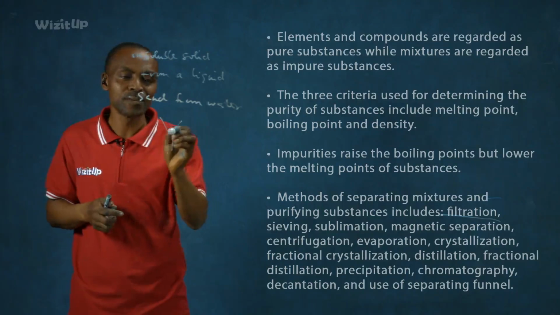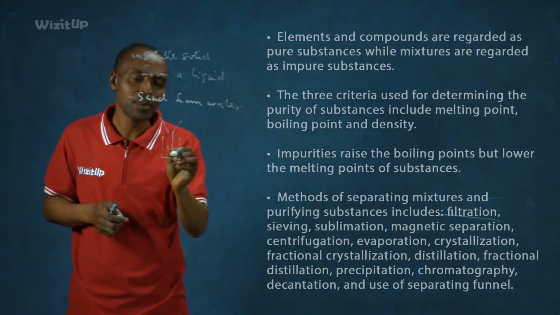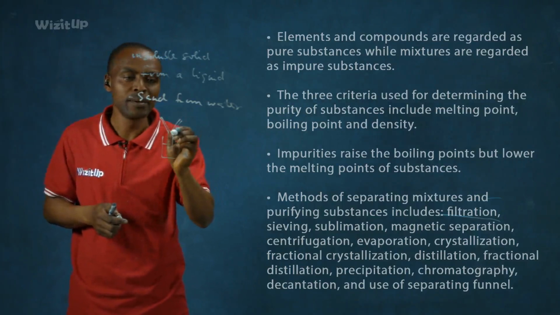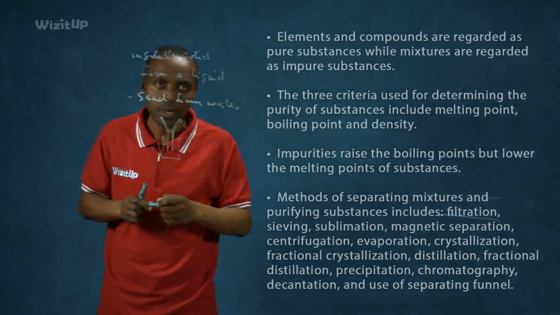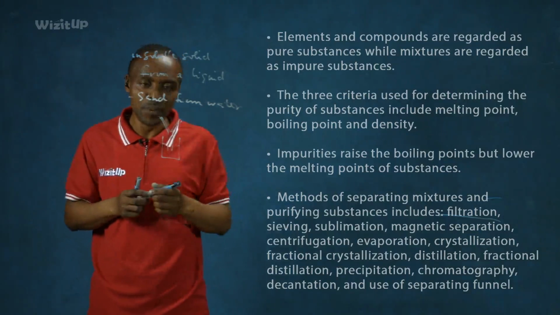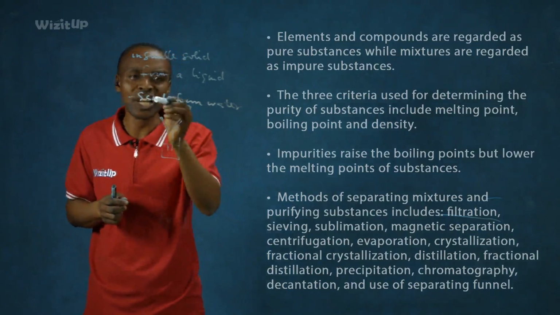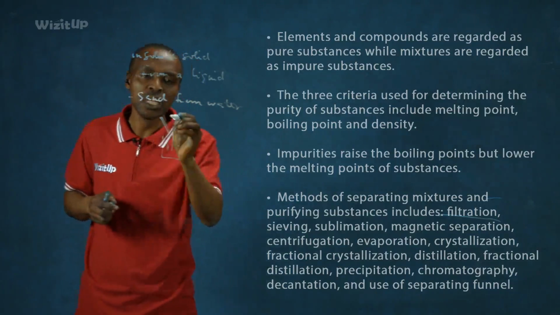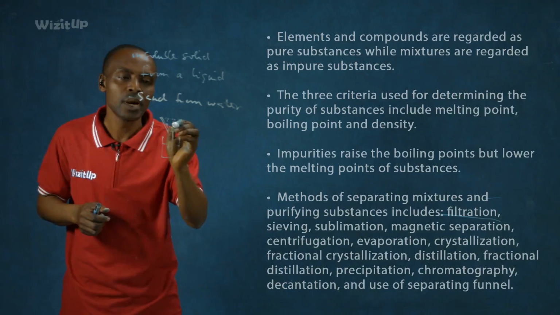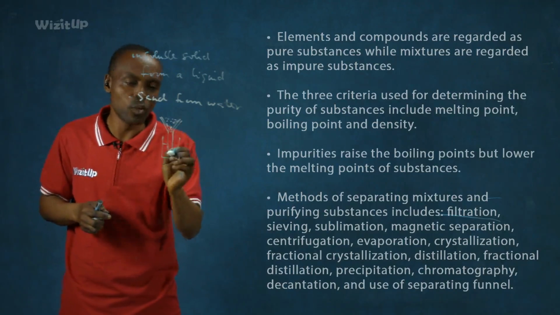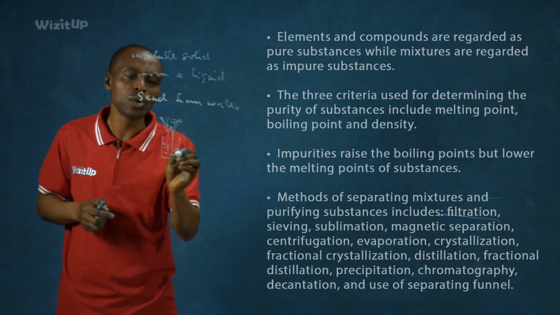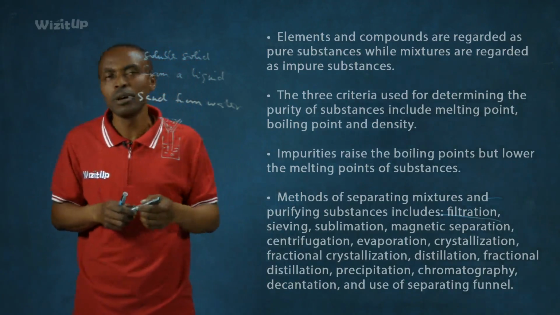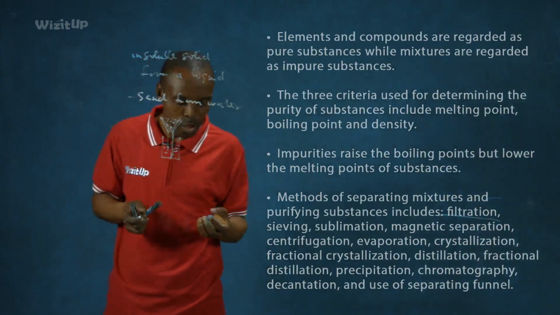When I do that, you'll notice that the water will pass through the funnel. There's a filter paper here. The filter paper is porous. It has very tiny openings, which means this residue or the sand here cannot pass through. So what happens is that the sand will be trapped above the filter paper while the water will pass through. Okay, so in that case, I have separated the sand from water. I can also separate chalk dust from water. These are laboratory methods.